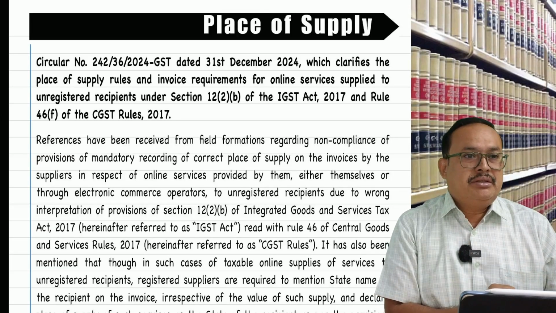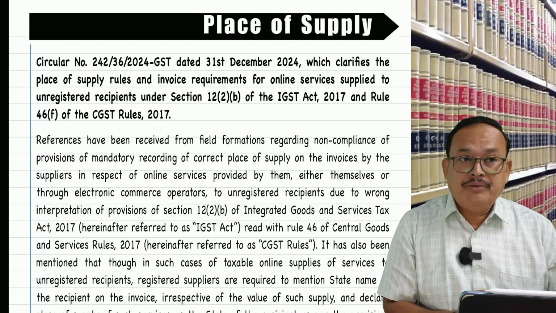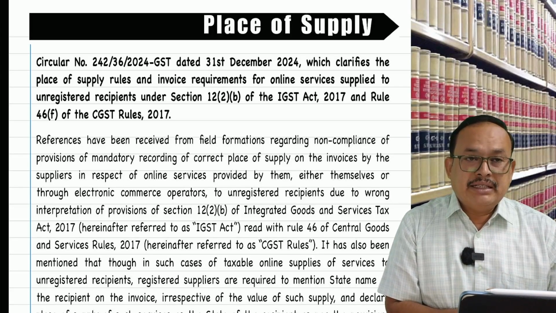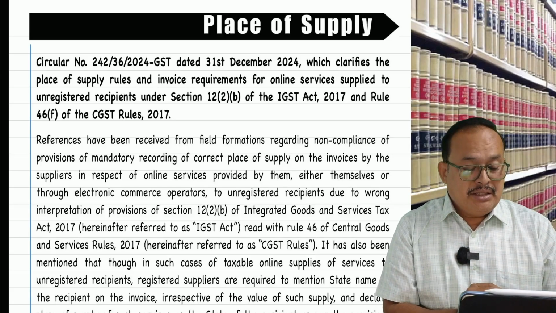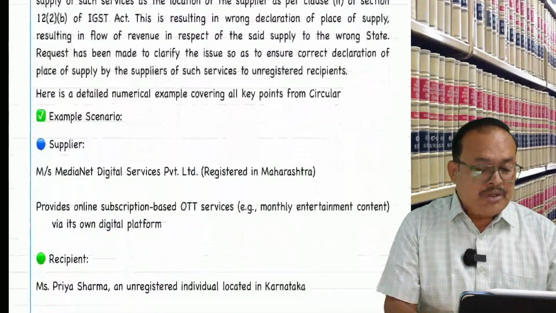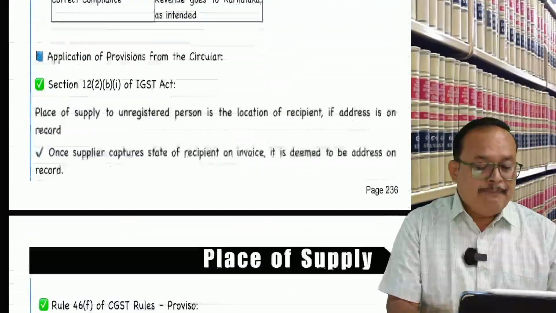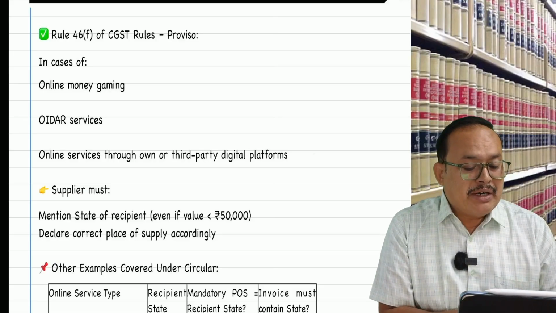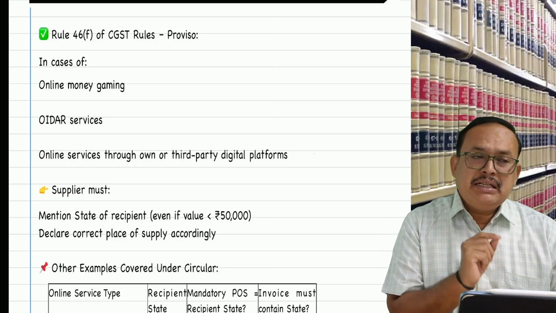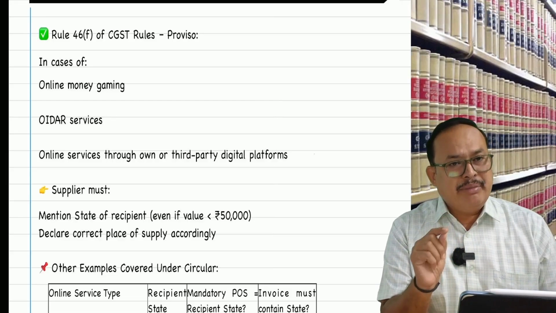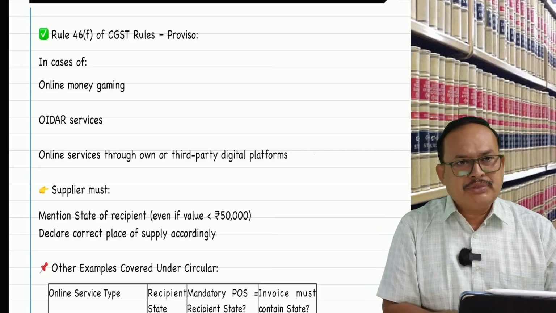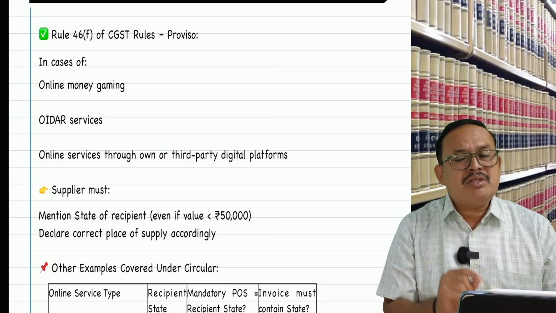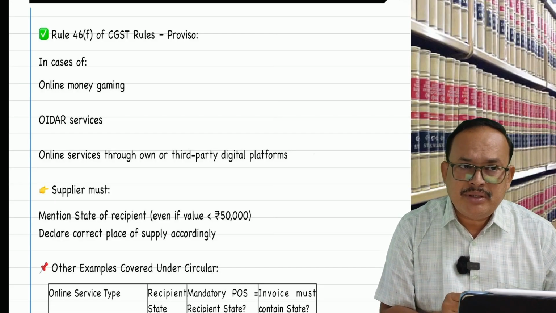This provision, Rule number 46F, has now been amended. Here itself the amendment is there. The proviso to Rule 46F says: in case of online money gaming, supply of goods, OIDR services, online information database access and retrieval services. Are you aware of this? What do you mean?